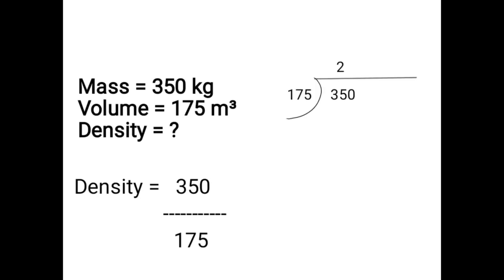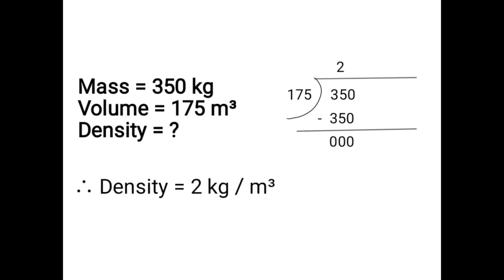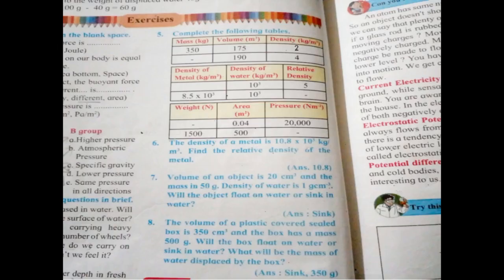175 twos are 350. 350 minus 350 is 0. Therefore density is equal to 2 kilogram per cubic meter. So you have to write the first answer in the first blank of the first table.